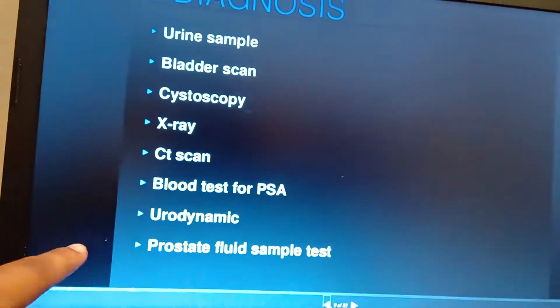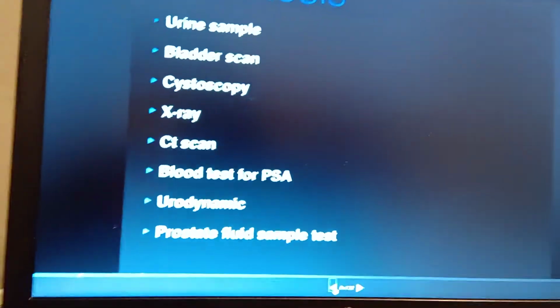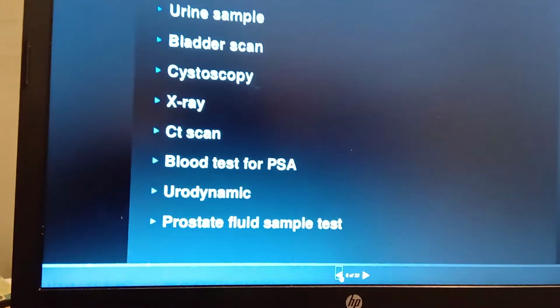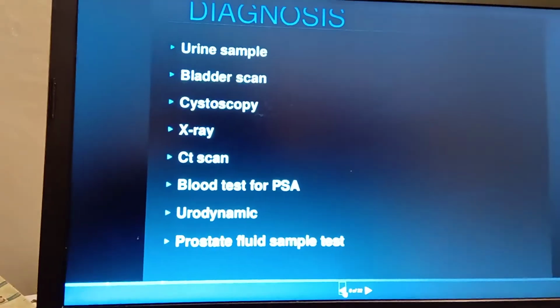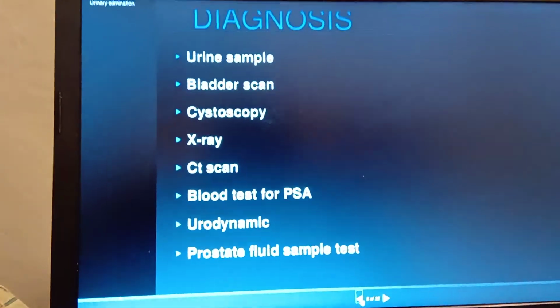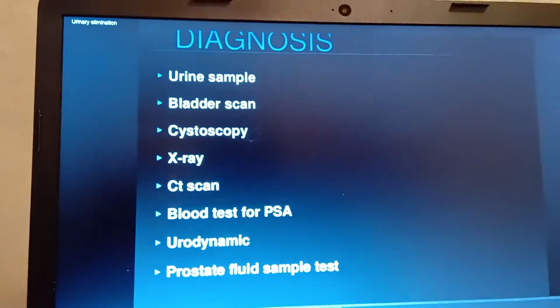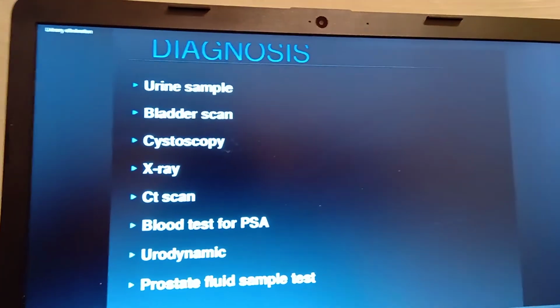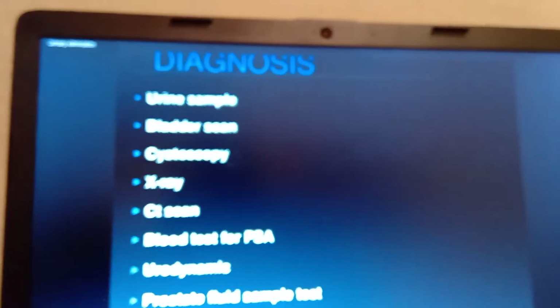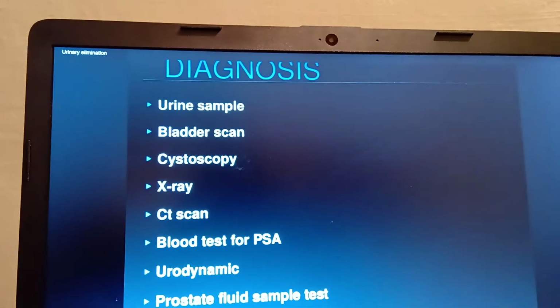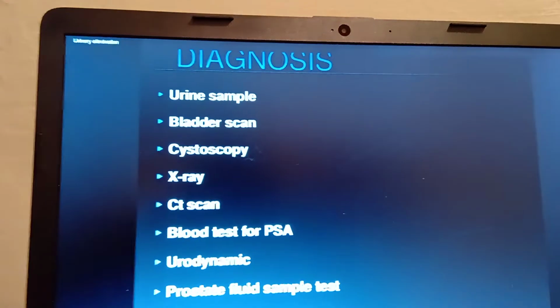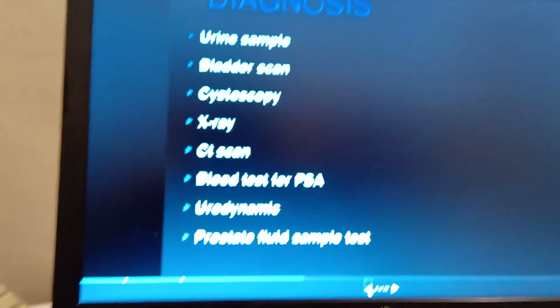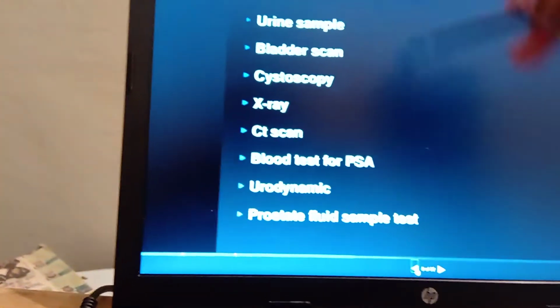Okay, and the next one is the prostate fluid sample test. How they are going to do this sample is, over the penis area, they are going to massage the area. With that pressure, some sort of fluid comes out, and that is collected, and they check the abnormalities of it. So these are the diagnostic evaluations of